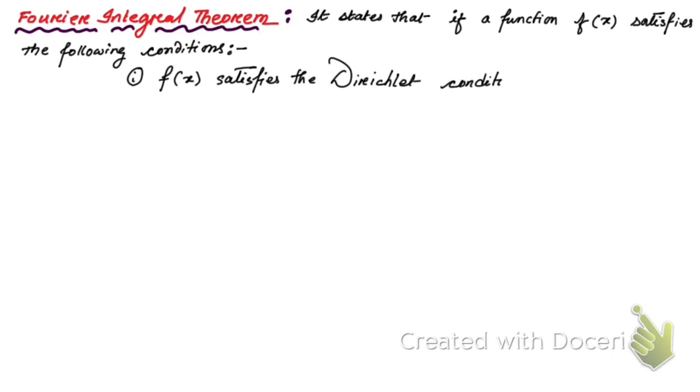If you don't know, then watch the first lecture of Fourier series. I'm going to provide you the link in the description box, because I'm not going to explain the Dirichlet's conditions. As I have already explained in Fourier series, if you haven't watched, then please go to the link, first lecture of Fourier series, given in the description box. Then you're going to understand better.